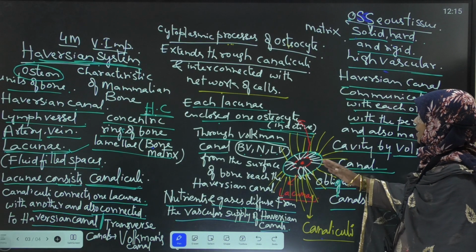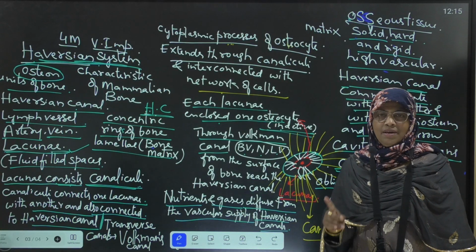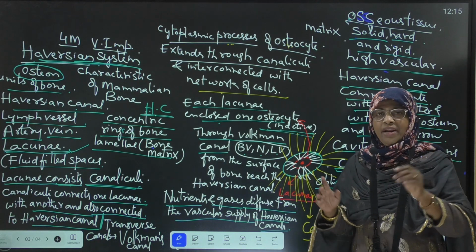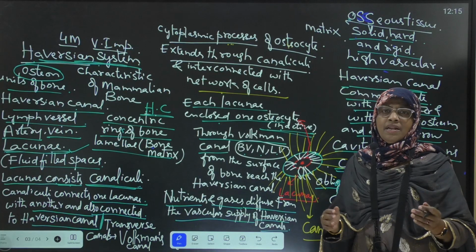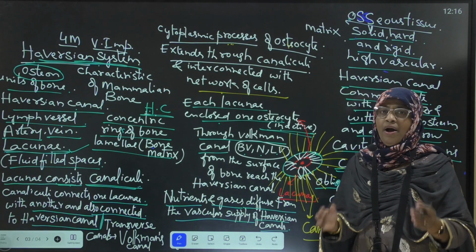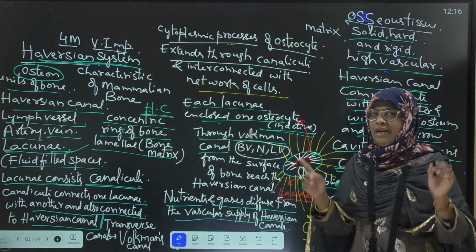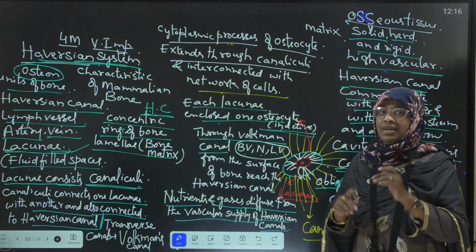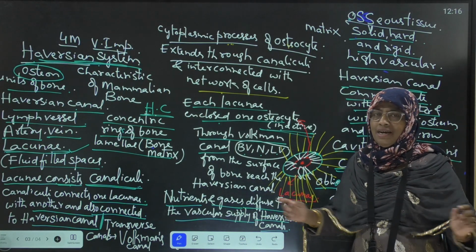Understood? Once again, I will repeat. Each lacuna encloses one osteocyte. From the lacuna, many canaliculi arise. What are canaliculi? These are the radial canals formed from lacunae. Inside each lacuna, a single osteocyte is present. From the surface of the osteocyte, many cytoplasmic processes arise.